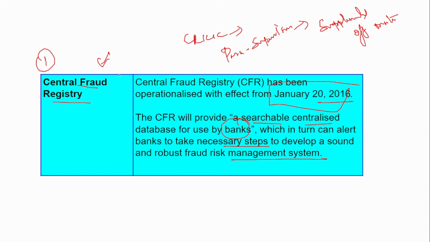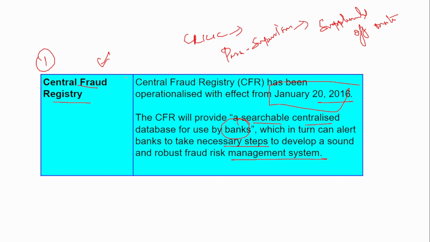All those fraudulent credit or loan accounts will be reported in this CFR. So in future, if any bank wants to give a loan to anybody, they have to first check whether that person is there in this registry or not. Then they can do other checks and then provide the loan. This is to ensure that they do not give money to fraudsters. That is the purpose of the Central Fraud Registry.